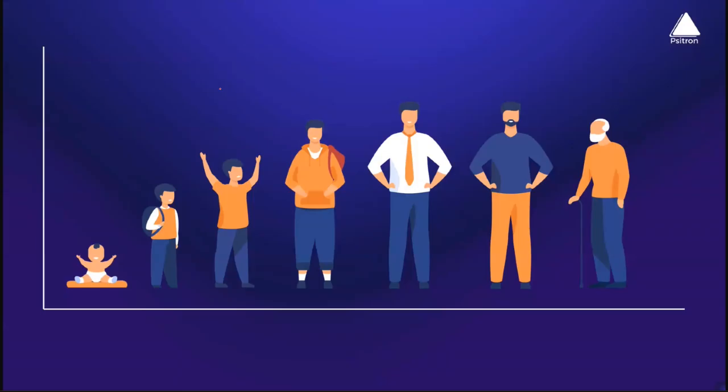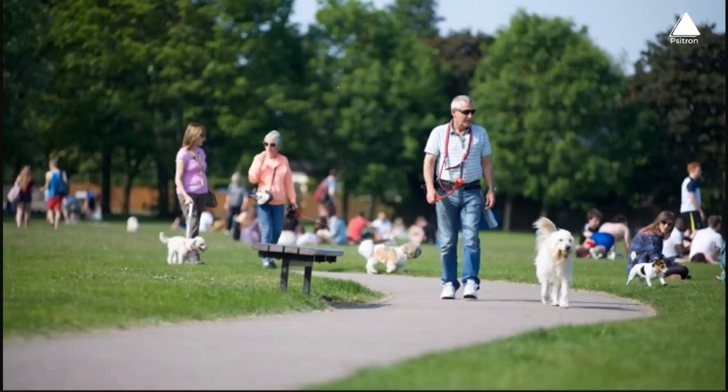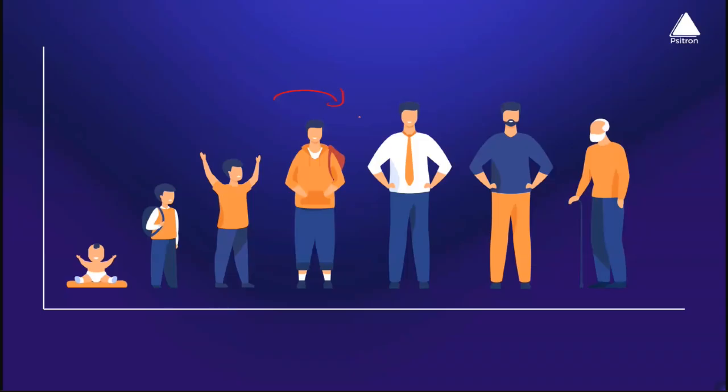But what if I go ahead and display the same exact picture to a grown-up adult, maybe for you, right? He might describe it in a much better way. That's exactly what you are describing in the chat window. You say it's a beautiful picture of a park where I can spend my entire day, right? Isn't it? With the beautiful dogs, with your friends, maybe with your family. So you can see the way you describe varies. That's basically the knowledge that you have gained, right?